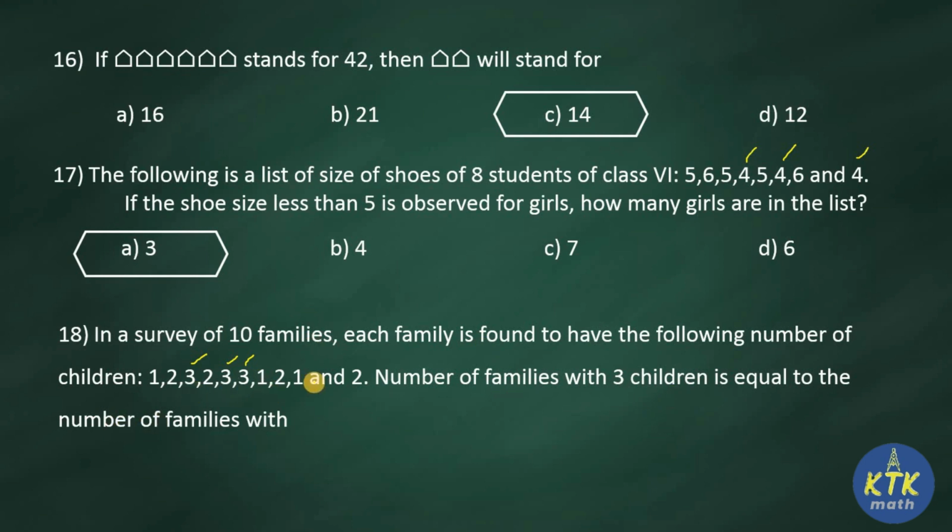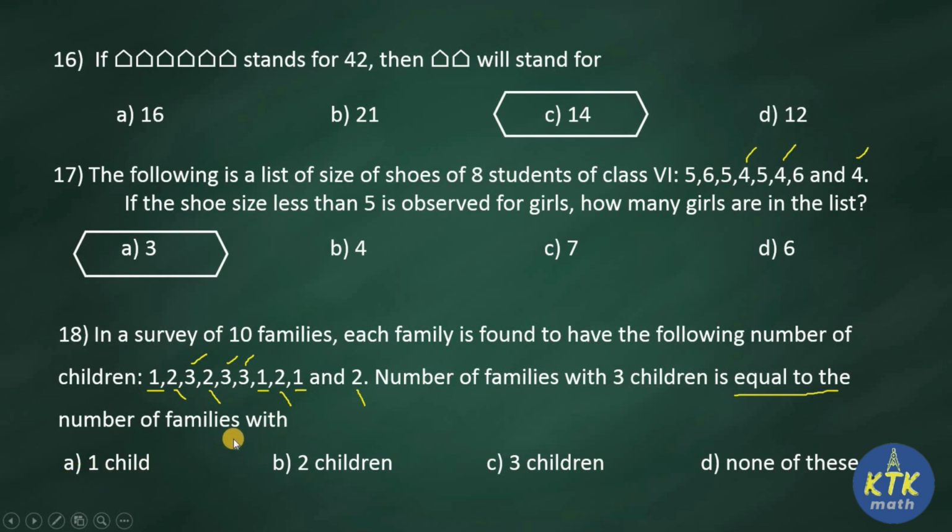Next one they are asking which is equal to. So here you just count how many families have one child. 1 2 3. So number of families which has one child also 3 only. Okay, you can count how many families have 2 kids. 1 2 3 4.